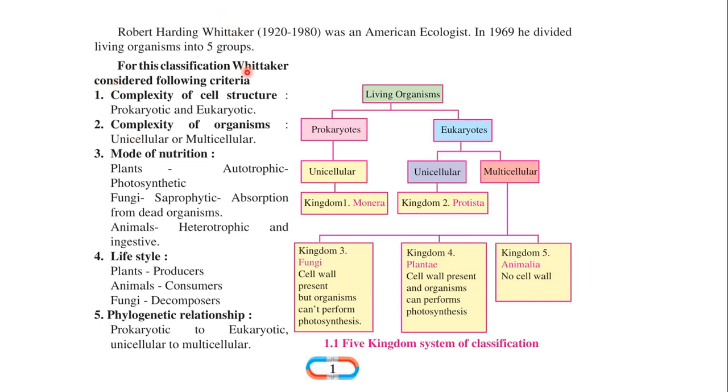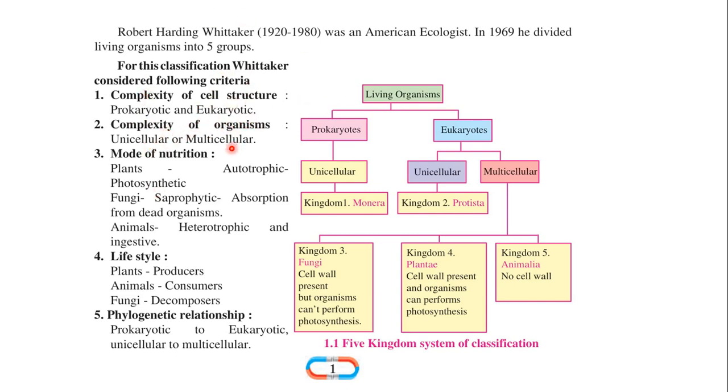Before going to this classification, we have to see what kind of criteria. Complexity of the cell structure. As we know, there are two types of cell structure, prokaryotic and eukaryotic. Eukaryotic has a nucleus with a distinct nuclear membrane, and in prokaryotic there is no distinct membrane around the nucleus. So this is the complexity of the cell structure.